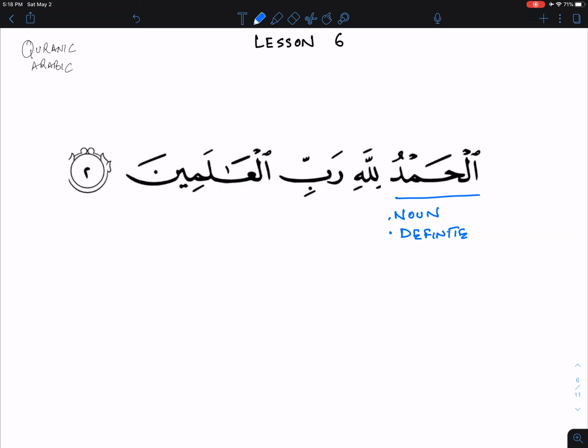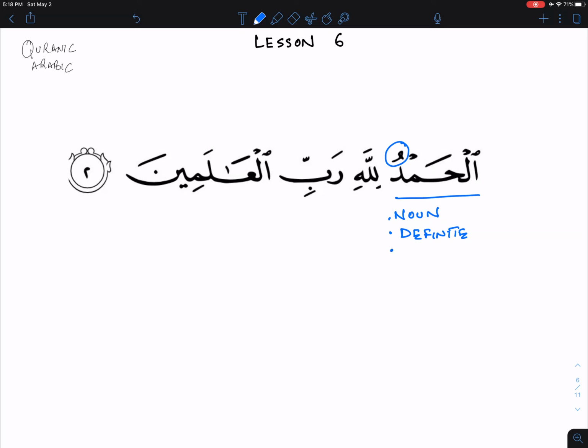The other thing we want to observe is the ending. Remember, Arabic is mainly dealing with the ending of the words. The ending has a dhamma. It's not a tanween, but a single dhamma. What does that tell us? Go back to your previous lessons and think about it. I have one lesson where I talk about this.